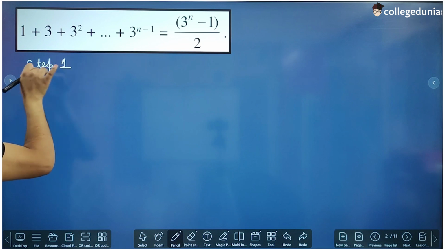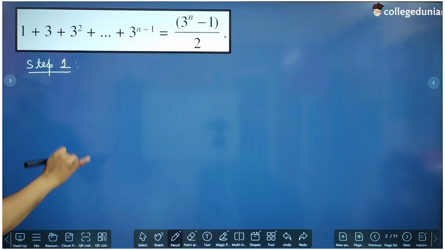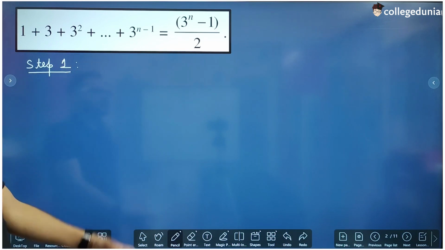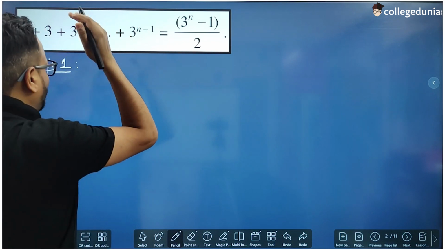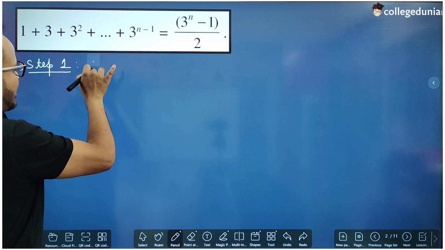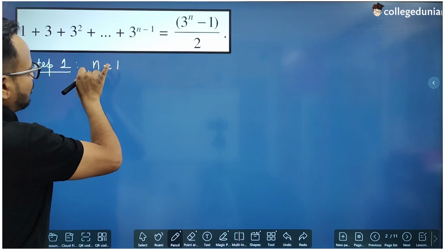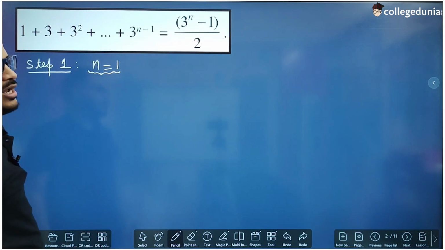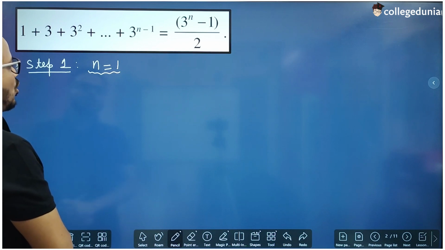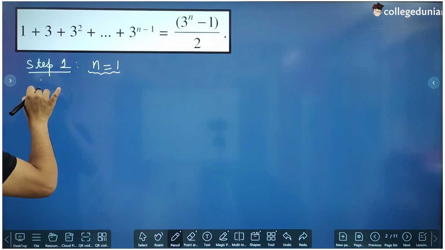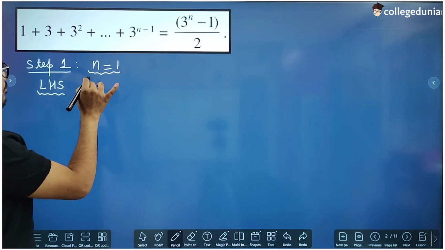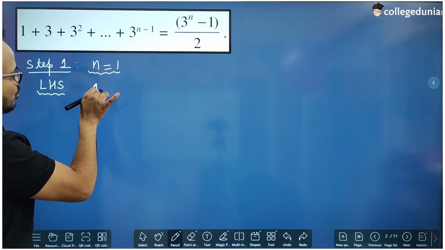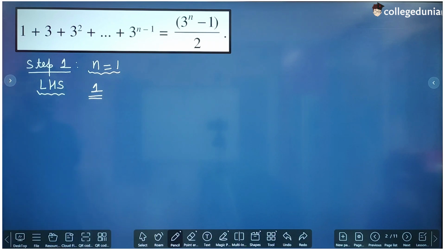Step 1. Let us prove that it is true for n equal to 1. Now let us put n equal to 1 in the LHS. We will prove that it is true for n equal to 1. So on LHS, if we put n equal to 1, we are going to get 1, right?